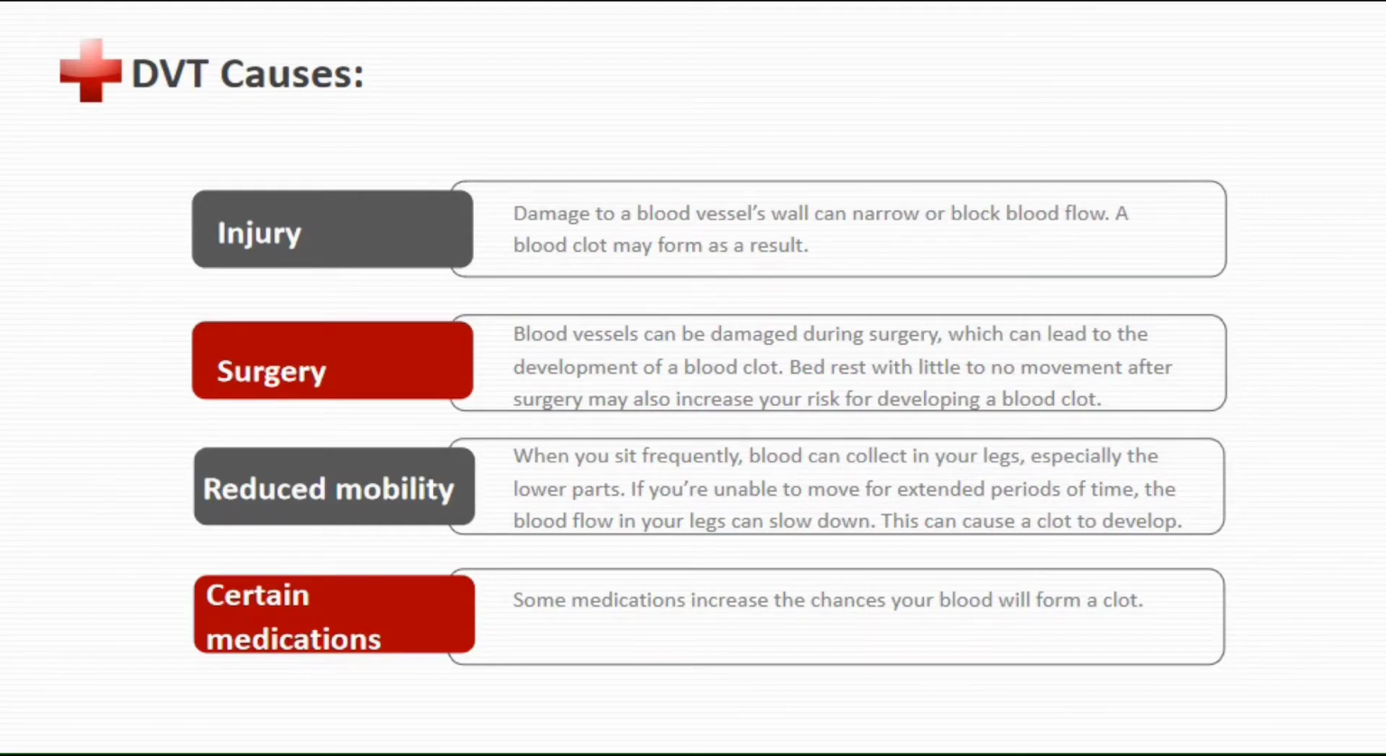DVT can be caused by the following. Injury can damage a blood vessel wall that can narrow or block blood flow. A blood clot may form as a result. If you have surgery, blood vessels can be damaged. It can lead to the development of a blood clot. Reduced mobility is the same as bed rest. When you sit frequently, blood can collect in your leg, especially in the lower parts. Certain medications can increase the chances of your blood forming a clot.